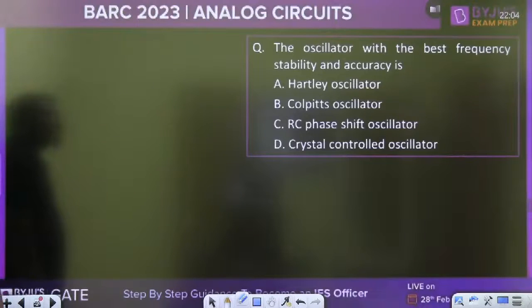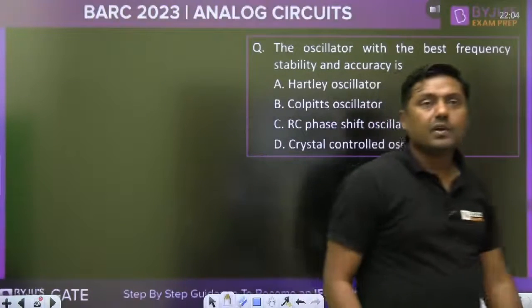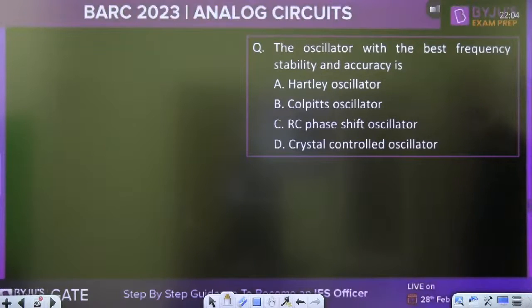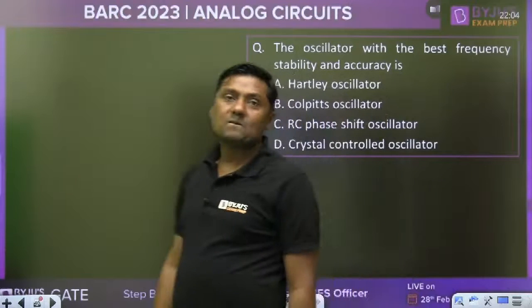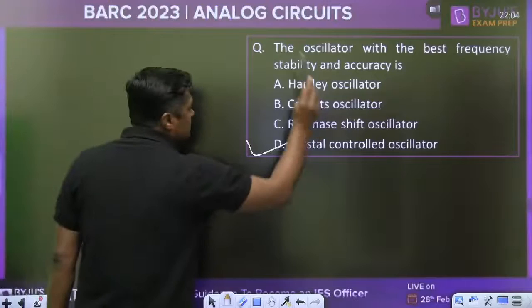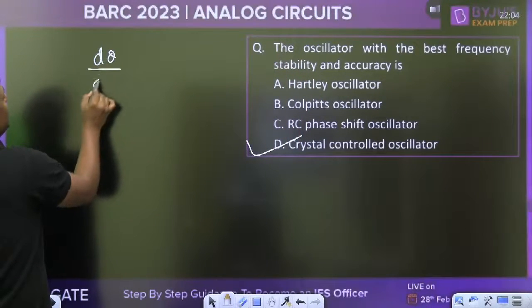Now, the oscillator with the best frequency stability and accuracy is: Hartley oscillator, Colpitts oscillator, RC phase shift oscillator, or crystal controlled oscillator. This is a very easy question. Which one has the highest frequency stability and accuracy? Fixed frequency is the drawback, but the highest stable frequency is D, the crystal oscillator. And always remember d theta by d omega, that is called the figure of merit.